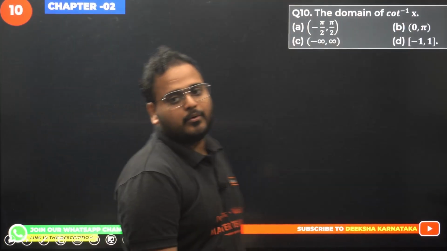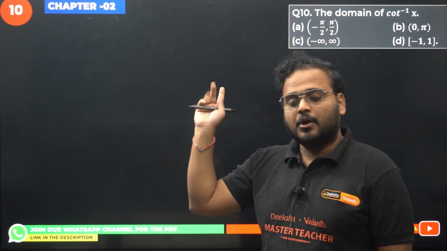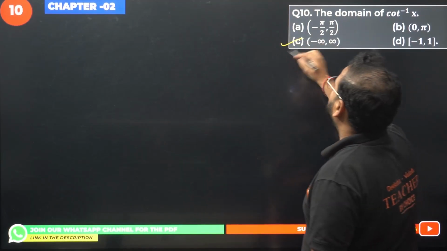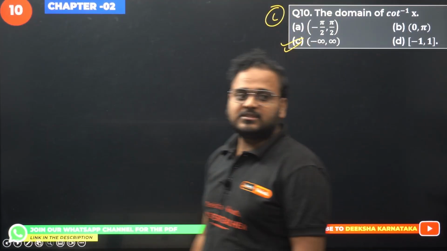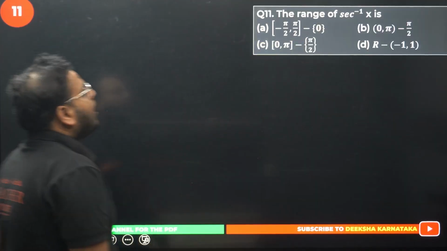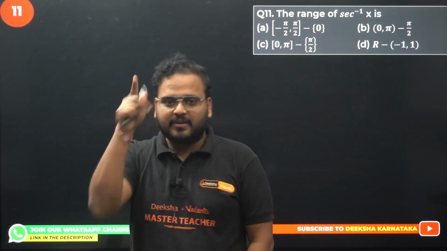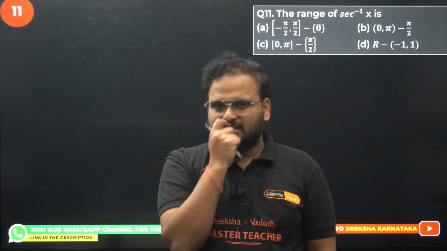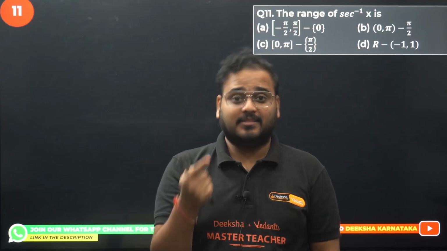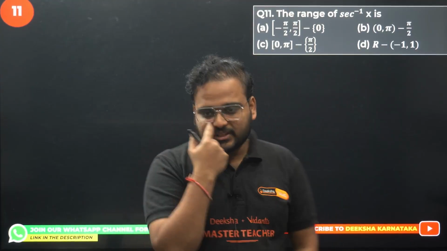Question number 10 now. Now we are in the second chapter's MCQs, 1 marker, which is domain of cot inverse. Of course you know, answer is option C. Domain of cot inverse, answer is option C. Let's move on to question number 11 now. These questions are based on your domain and range table, right? Sir, why this question? They're very easy because they're asked in the examination. That's why I've taken these questions over here. Second verse range.